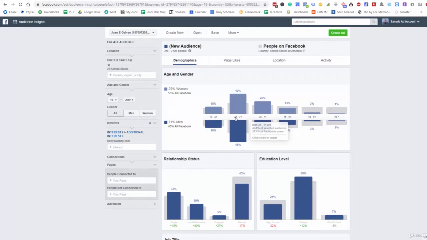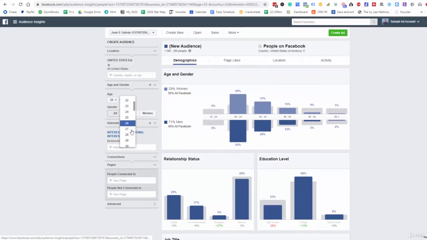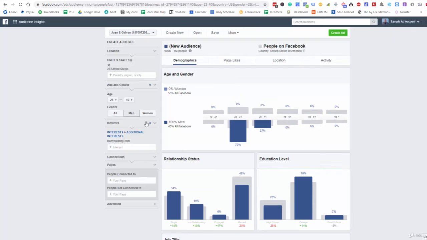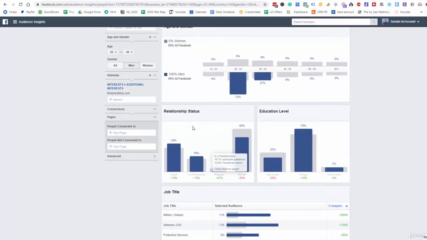So let's go to 25 through, let's say around 40, okay? That's going to be the best numbers there, 25 to about 40. And let's go to all men there, okay? So we're going to set up this audience of men from 25 to 40. And then down here we can look at the relationship status. We can see 34% of them are single, 19% are in a relationship, and 42% are actually married. So this makes sense.